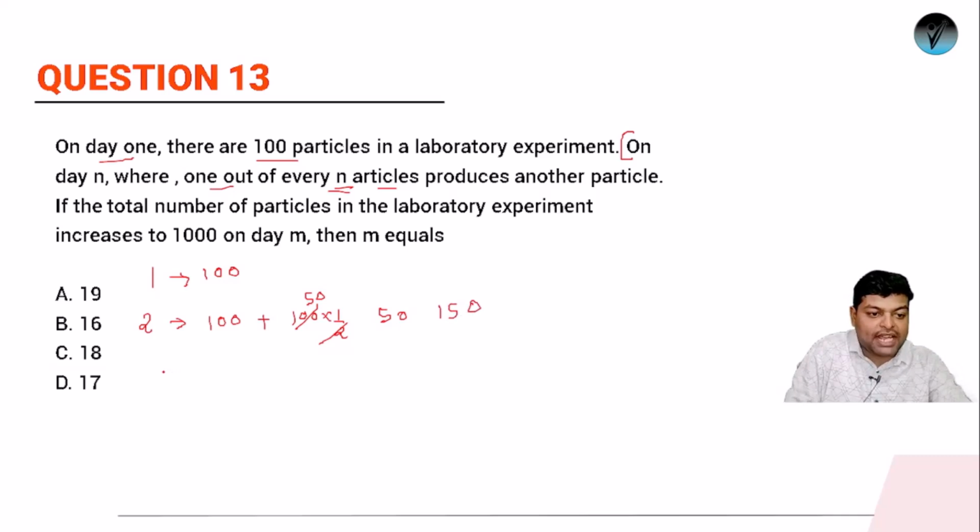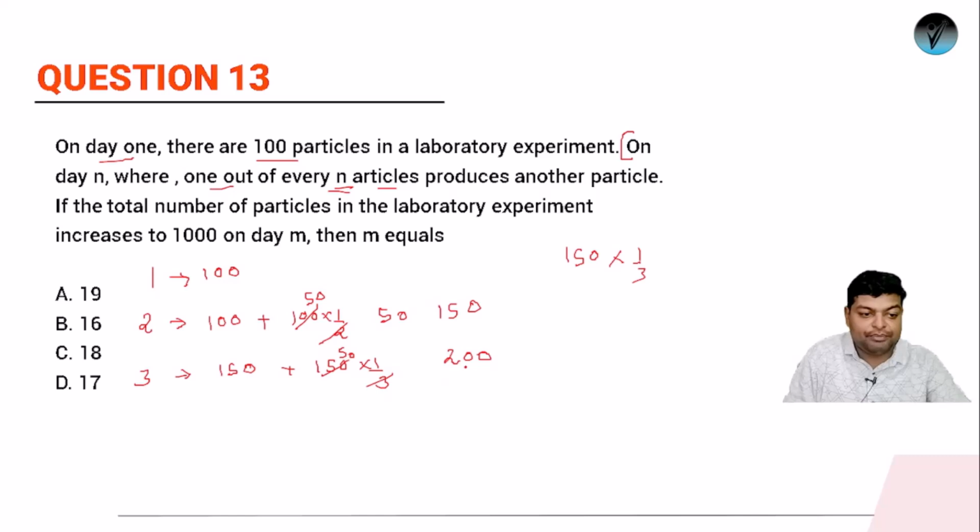Next, let's see what happened in day 3. In day 3, whatever is the initial count, 1/3 of it will produce one more particle. Initially we are having 150, and how many extra will I have? It will be 150 times 1/3. When you solve this, it will be 50. So at day 3 it will be 200.